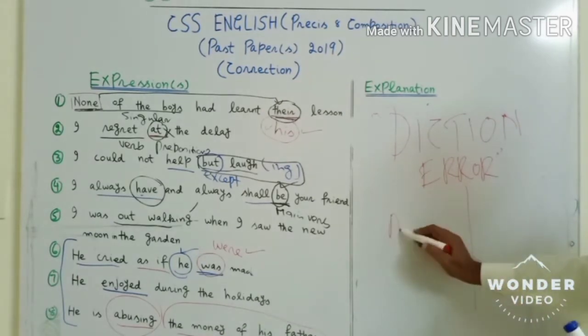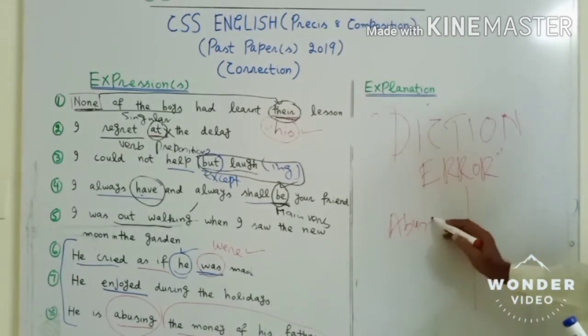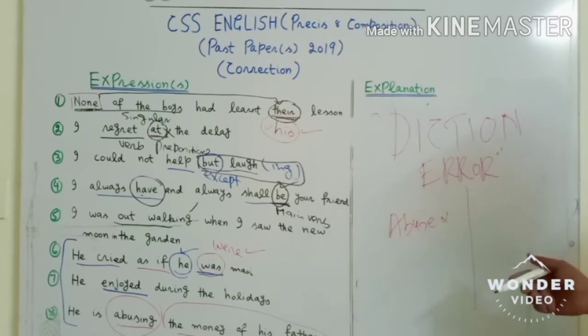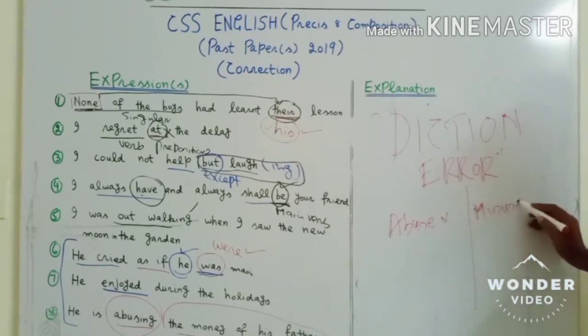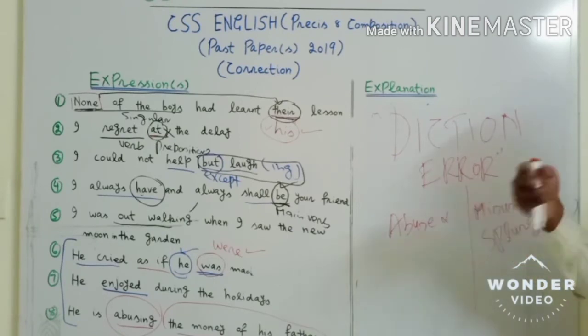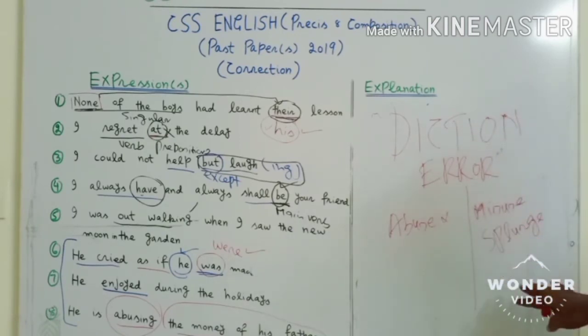Suppose instead of abuse, this is incorrect. Take any word, right? It can be misuse. It can be, suppose, splurge, which means to spend something recklessly, right? So any word of this sort. This is called diction error. It means words are fine, but they are not given the proper sense.